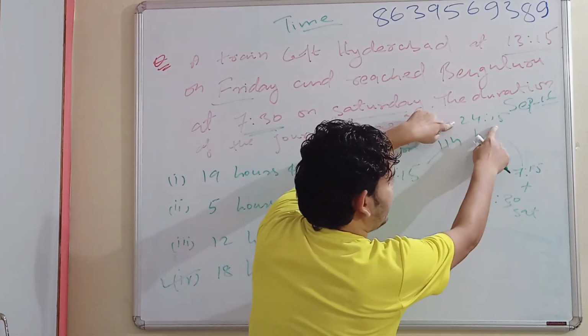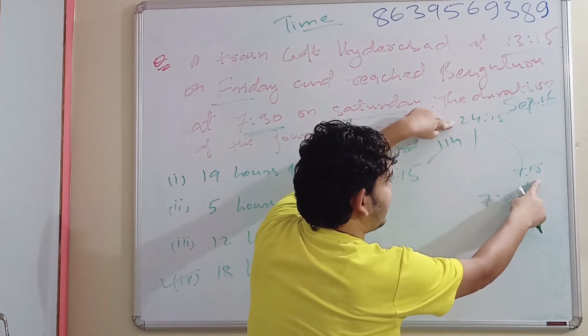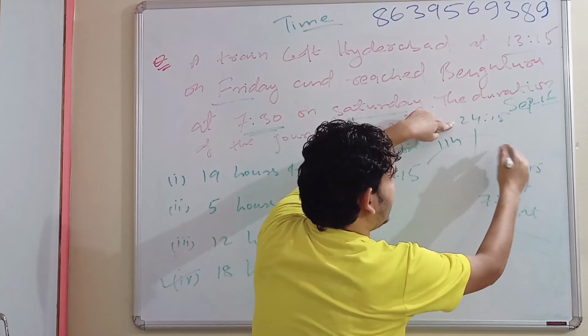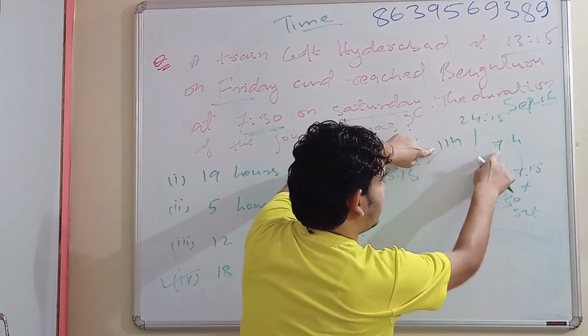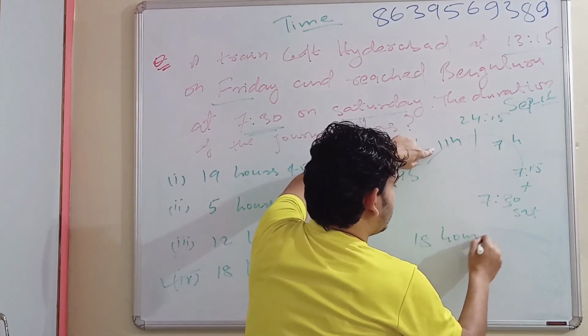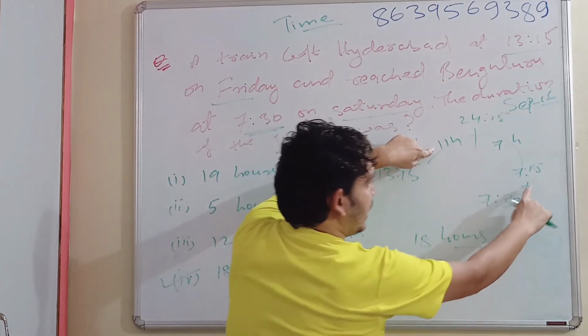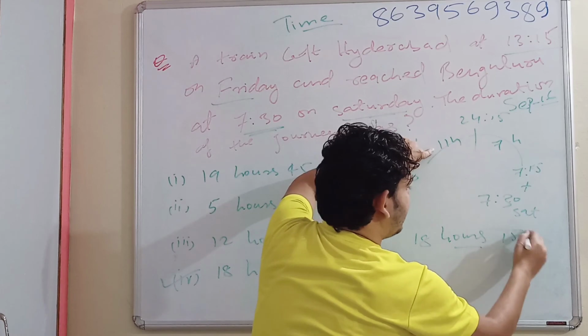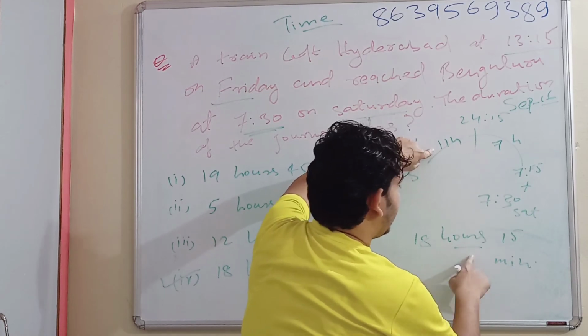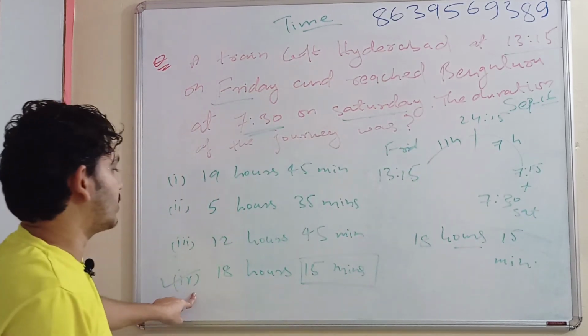And from 24:15 to 7:15, that will complete 7 hours. Now 11 plus 7, 18 hours completed. Extra is what? From 7:15 onwards to 7:30, 15 minutes. So that is 18 hours 15 minutes. Only the fourth option is correct.